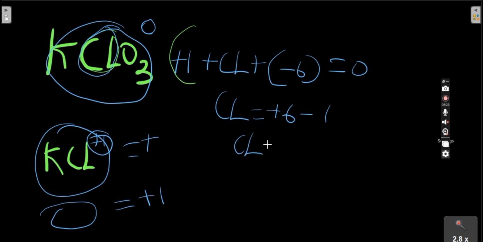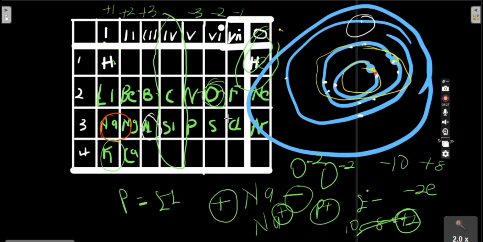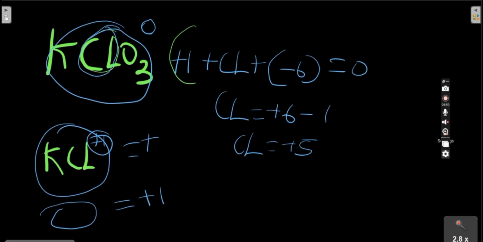So here chlorine will now become plus 5. But here chlorine was minus 1. Why? To tell you that we don't have a stable oxidation number. There are few elements which have stable oxidation number, but in some cases they change, depending on the compound. So oxidation number generally depends on the compound they are in, whether they lose or gain electrons. So here we now have chlorine as plus 5.